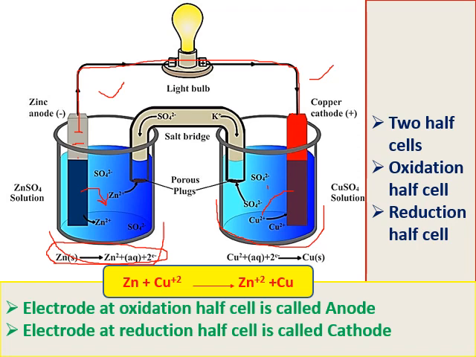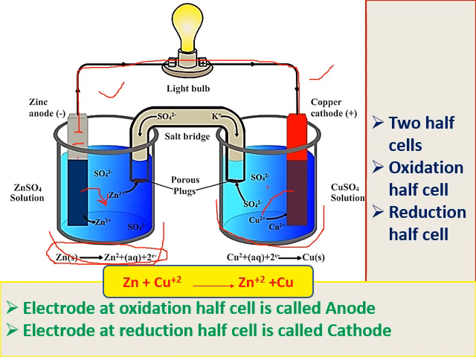If you observe the cathode, at cathode reduction takes place, always at cathode reduction takes place. And also here negative charges are consuming, that means all negatives are consumed here, that's why it gets a positive charge. So in an electrochemical cell, at anode negative charge is developed, at cathode positive charge is developed. It is not the same for an electrolytic cell, it is reversed, we can observe that there also.